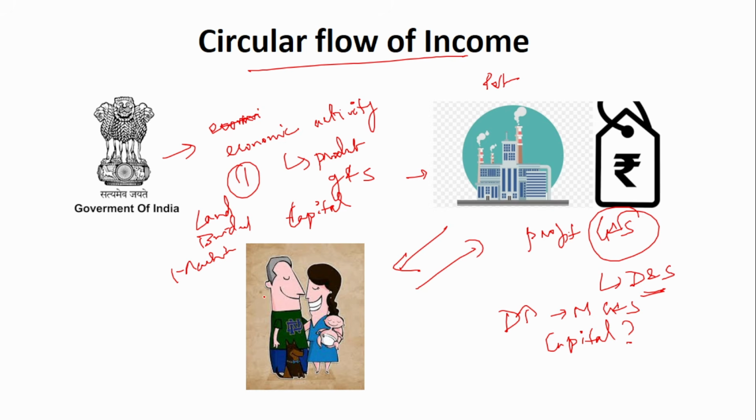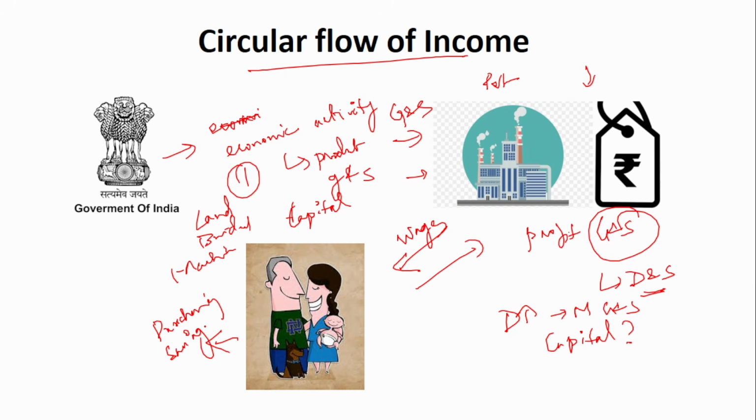The private player will get income from the sale of goods and services, and from that it will provide wages to the individual households, and these households will then use it for purchasing various goods and also for saving.